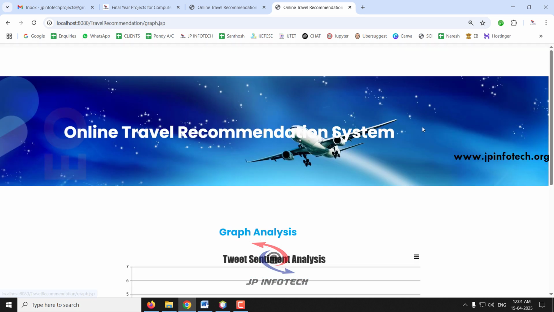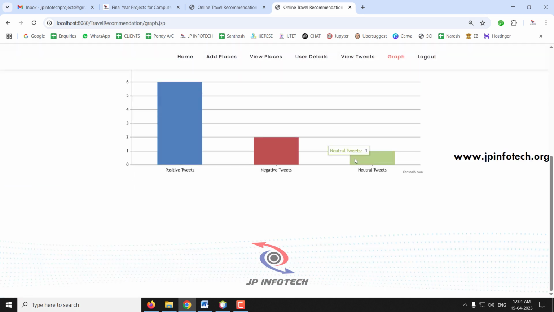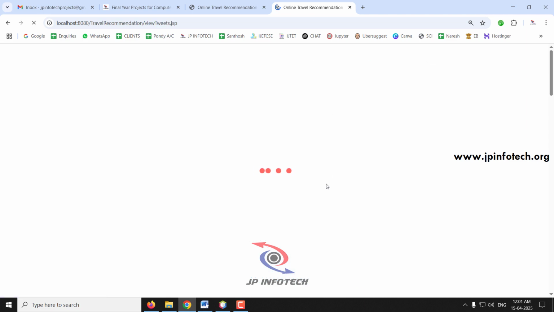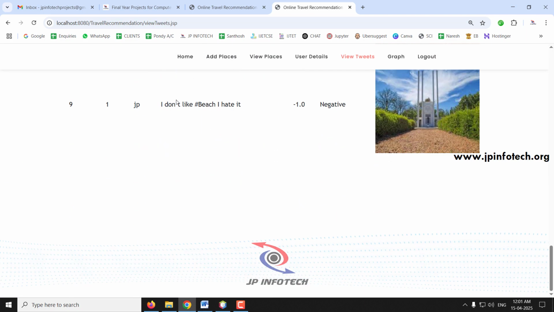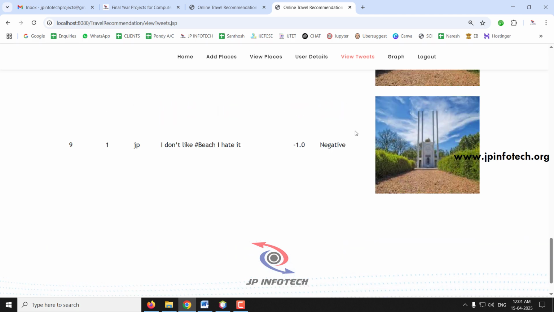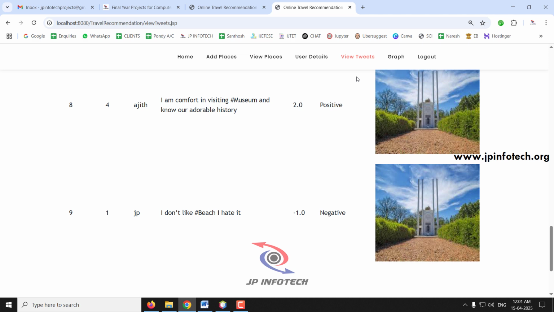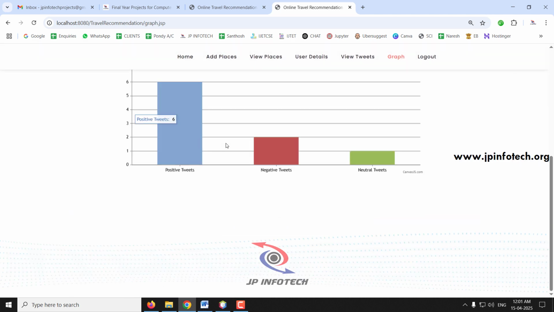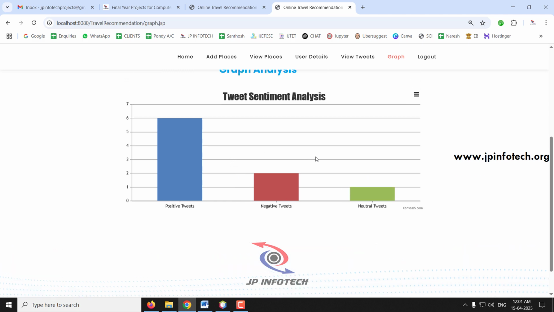If you go to the graph part, you can see the negative tweet count has increased to 2. Earlier there was 1 negative tweet, so now it has increased to 2 because the user JP has posted a negative tweet, I don't like beach, I hate it. So it is a negative part. In this way the sentiment analysis is calculated and the graph part is also shown according to the tweets made. It is a dynamic one.